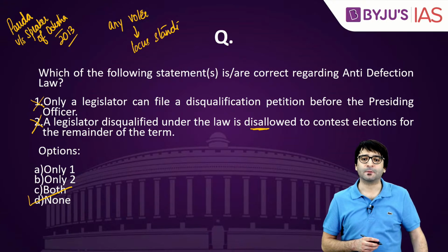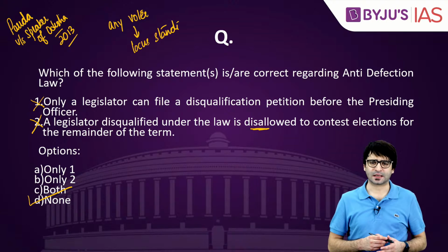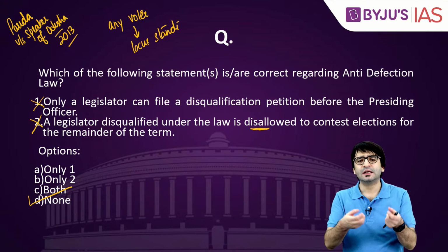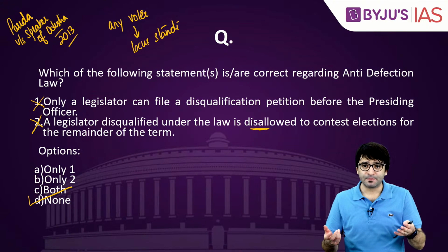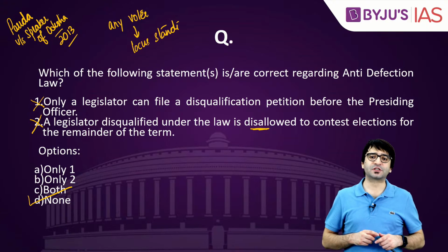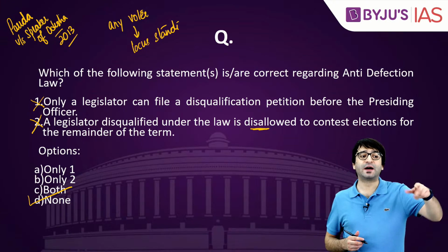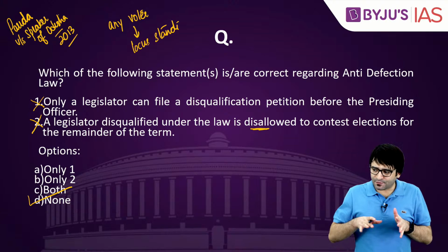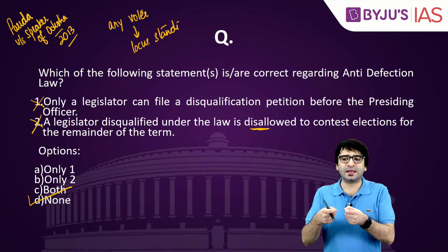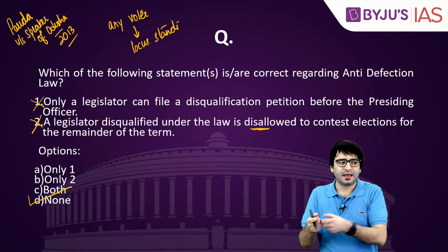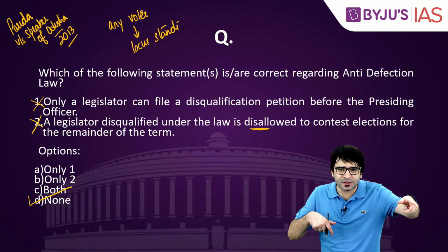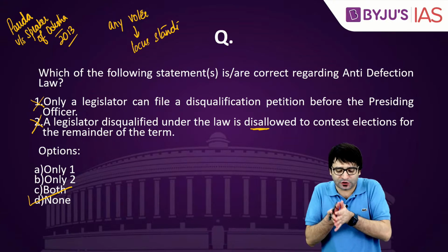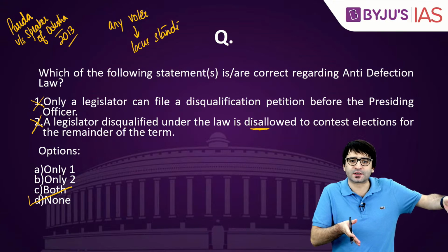D is the right answer. Something happened in Karnataka. Some 17 MLAs belonging to Congress and the JDS resigned and joined the BJP. The Speaker of Karnataka Legislative Assembly said they should be disqualified for the remainder of the term. That means if I am a Congress MLA, elected for 5 years, and after 1 year I resign from my party and join another political party, I should be disqualified? Yes. The Speaker said disqualify this individual for the remainder of the term, which was 4 years.